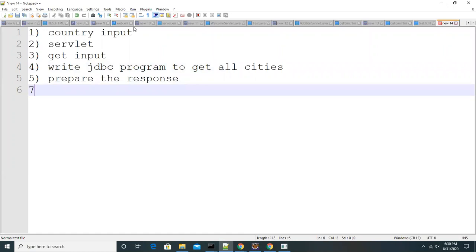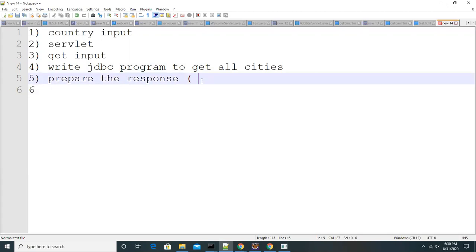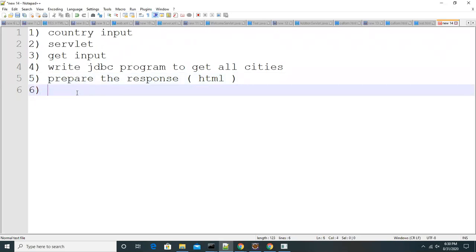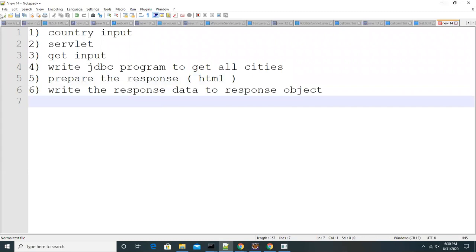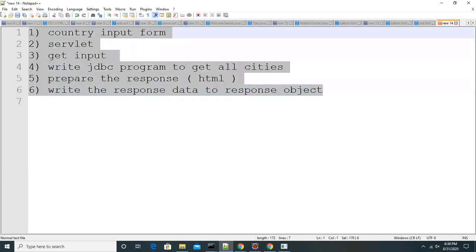Whatever response you prepared, you have to append it to the HTML format, so that the data will come to the browser and execute, and write the response data to the response object. So you have to design the country input form, and then you have to give all the linking and all. So these are the things you have to do, guys.